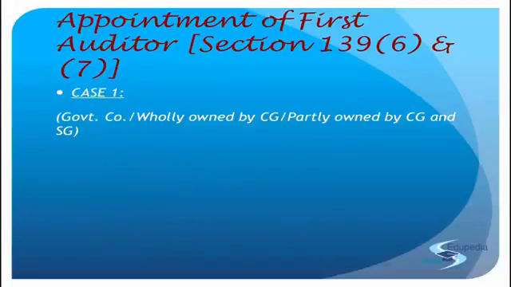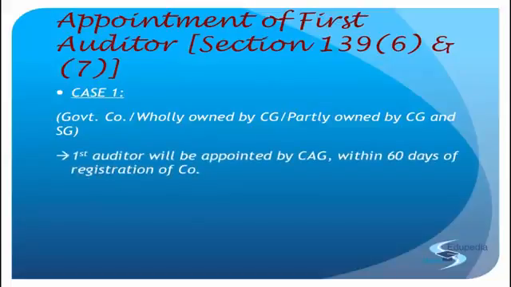So the CAG has a lot of power. Over here also, when you go ahead with the first auditor, the first auditor will be appointed in the company by the CAG. So in the case of all government companies, the first auditor will be appointed by the CAG, and that will take place within 60 days of the registration of the company. If it's a government company and the company got registered on 1st of April, then we have to calculate 60 days from 1st of April, which will be somewhere close to 30th May, because April has 30 days.